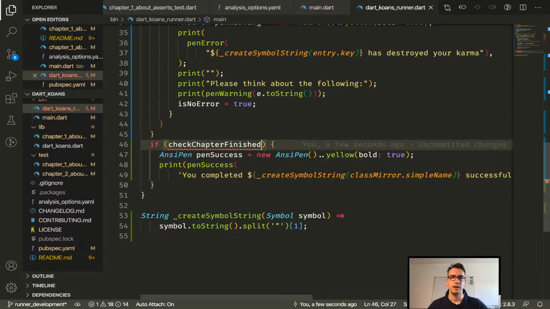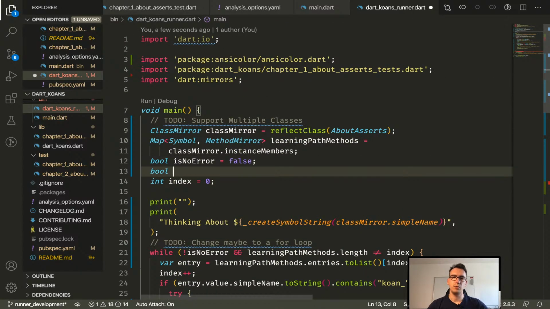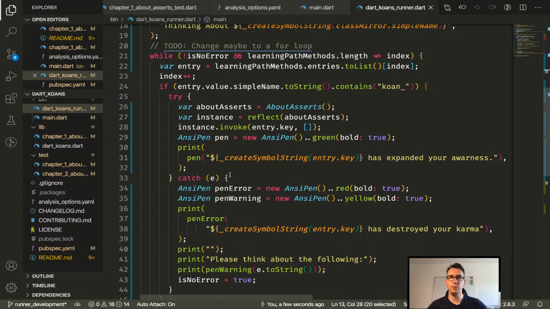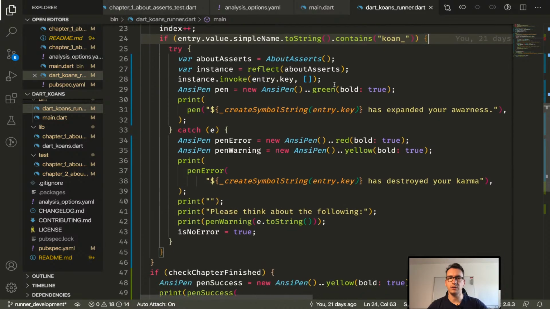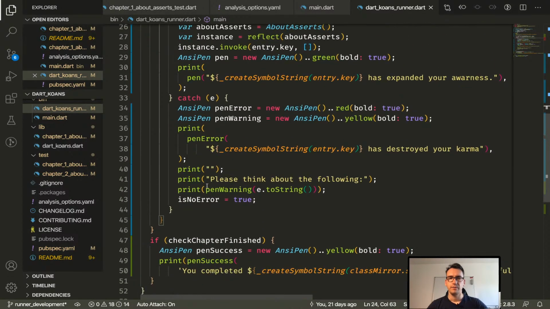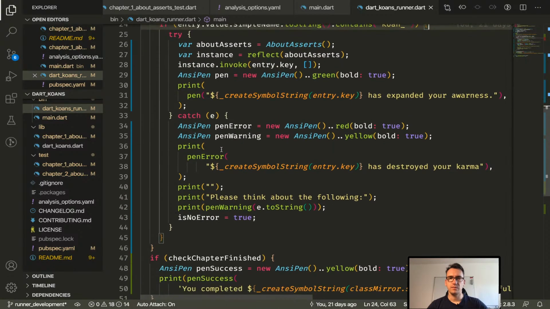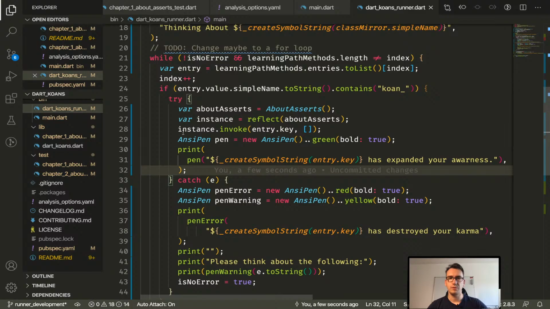inside. And this boolean that I will create up here, bool check, is false at the beginning. And when we don't have any more entries here, that should be found here, value simple name, entry. When do we know that? We try these.